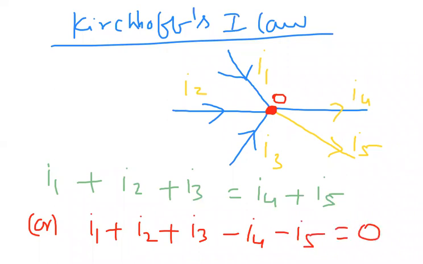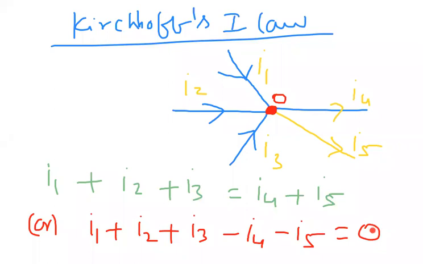Here you observe I1, I2, I3 are currents coming toward the junction, and I4, I5 are going away from the junction. The currents coming toward the junction I have taken as positive, and the currents going away from the junction I am taking as negative. By applying the sign convention, I got the answer as 0.